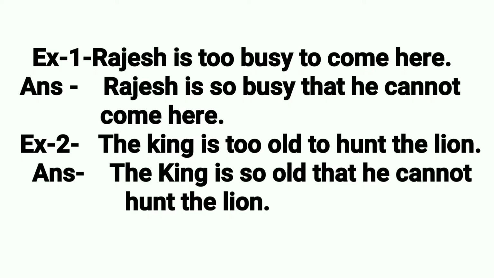Example first. Rajesh is too busy to come here. Answer. Rajesh is so busy that he cannot come here. Example 2. The king is too old to hunt the lion. Answer. The king is so old that he cannot hunt the lion.